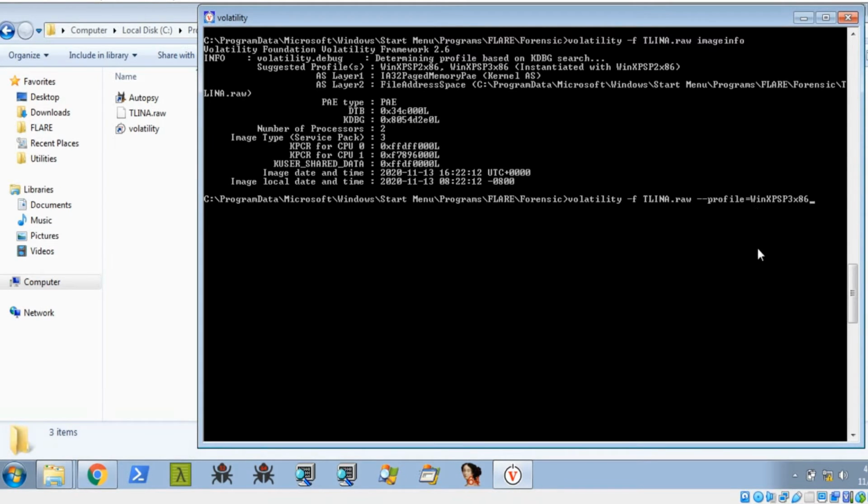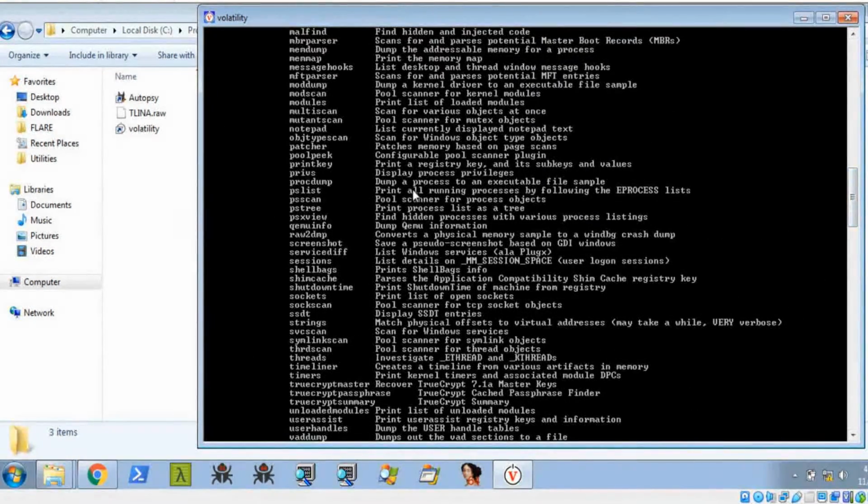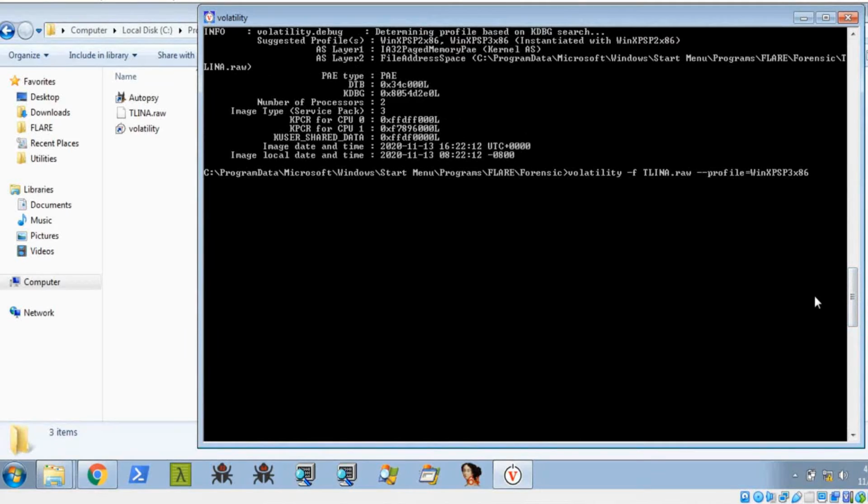Copy it here. You can select all and right click. Then I'm going to get pslist. The pslist means print all running processes by following the process list. You need to give pslist and press enter.